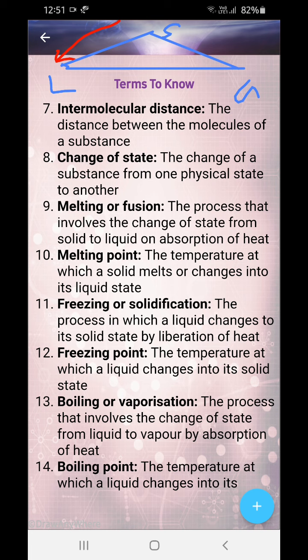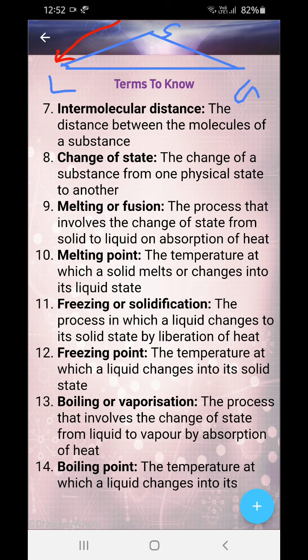Now melting point: the temperature at which the solid melts into a liquid state. Now you will see that at some temperature, which is the melting point, you are applying heat, but still in the thermometer the temperature is not increasing. So that's the melting point. In that time, the solid melts into liquid.